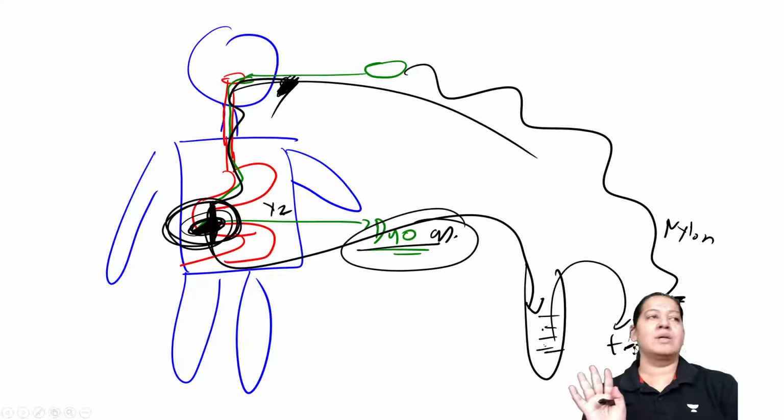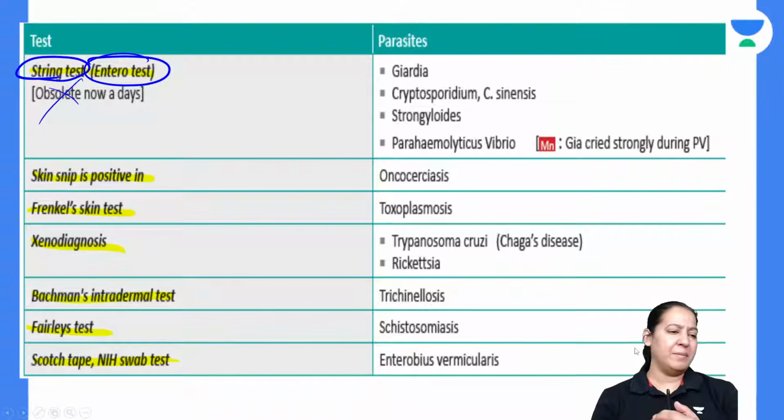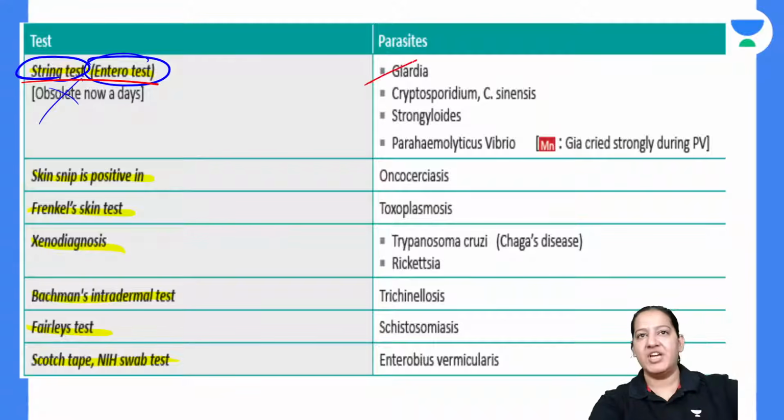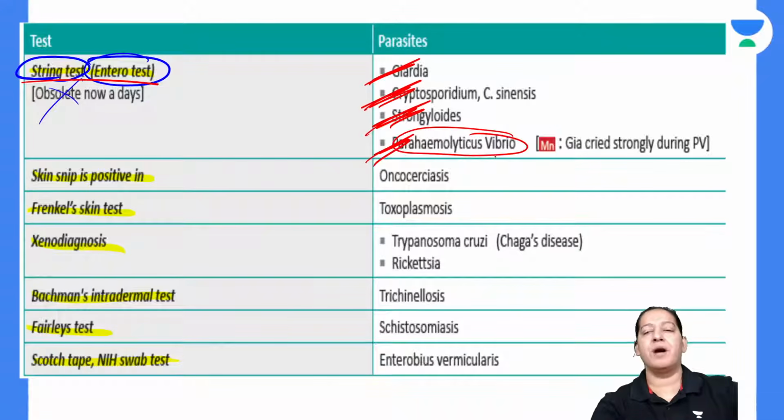This test is known as the string test. Give me a thumbs up. I guess you may be knowing it. Some of the educators have taught you parasitology now. So that test is known as the string test or Entero test. It is done for which parasite? It is done for three parasites: Giardia, Cryptosporidium, Strongyloides, and Vibrio parahaemolyticus. Vibrio parahaemolyticus is a bacteria, and these three are the parasites.